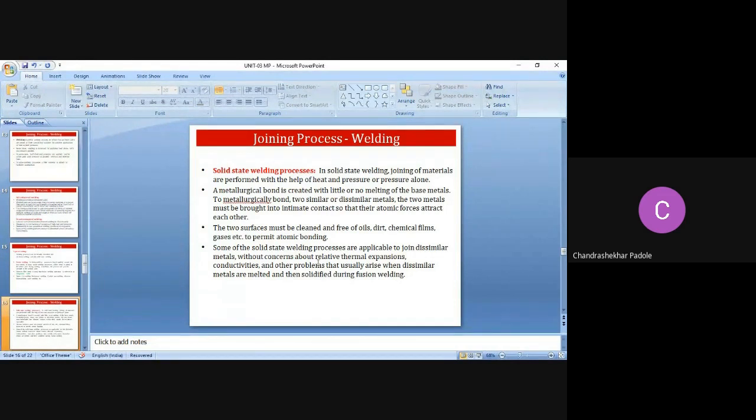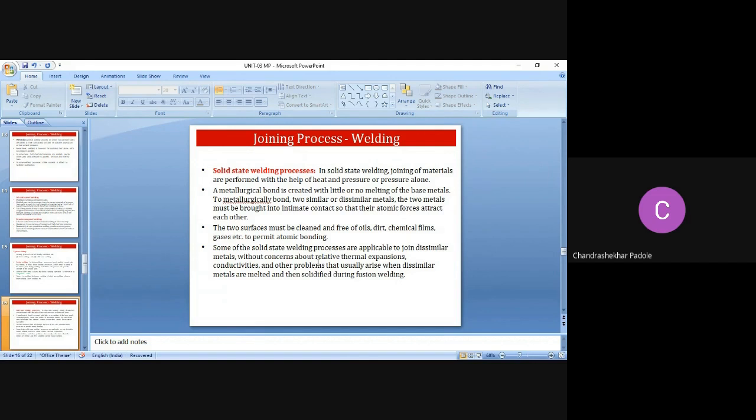To create a metallurgical bond, two similar or dissimilar metals must be brought into intimate contact so that their atomic forces attract each other. Then and only then will the bond be created.